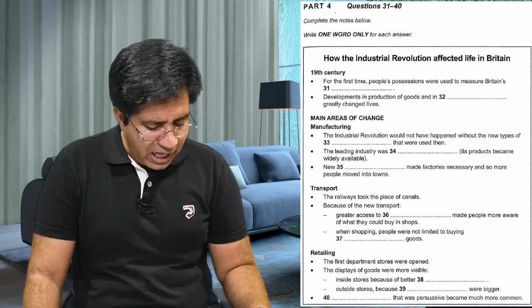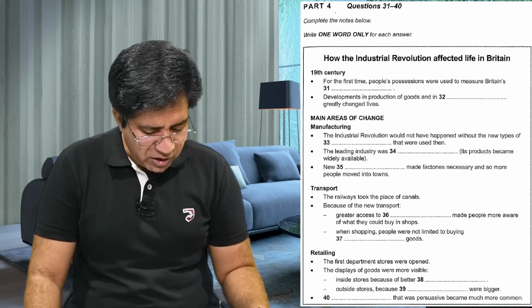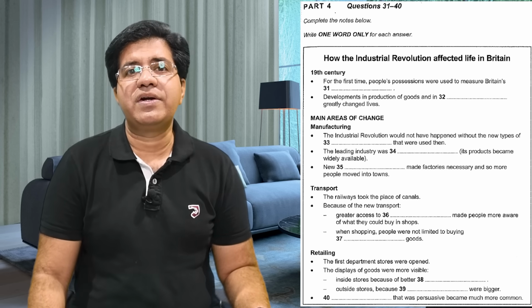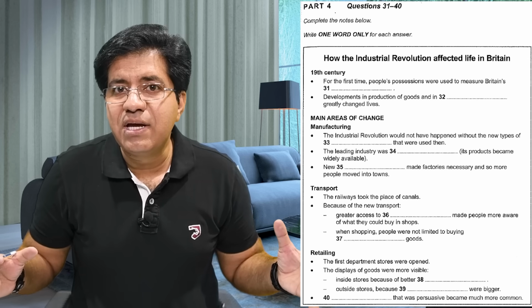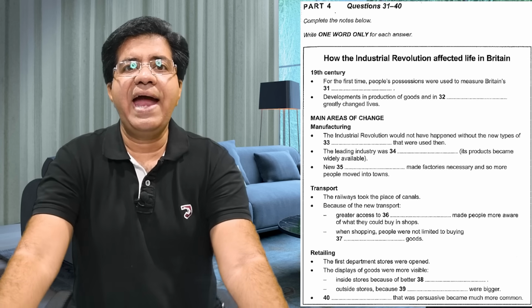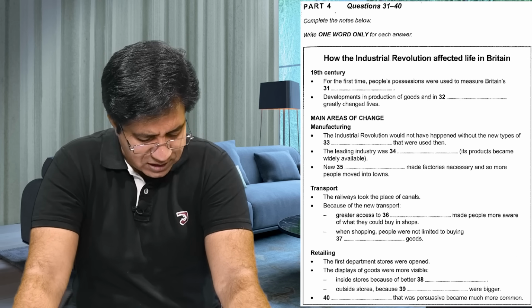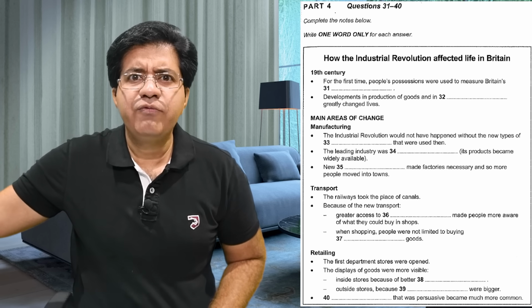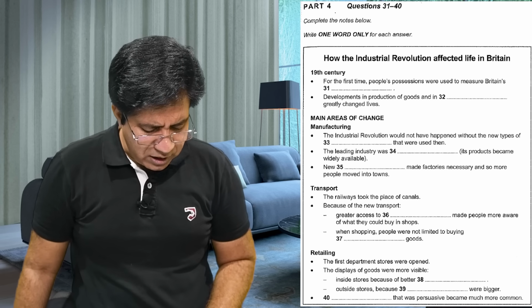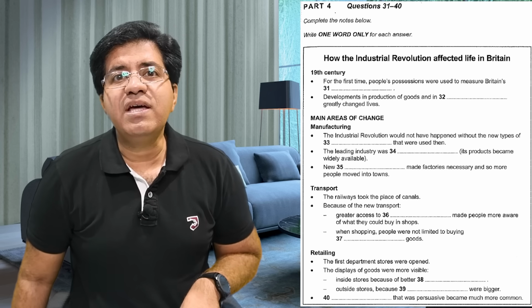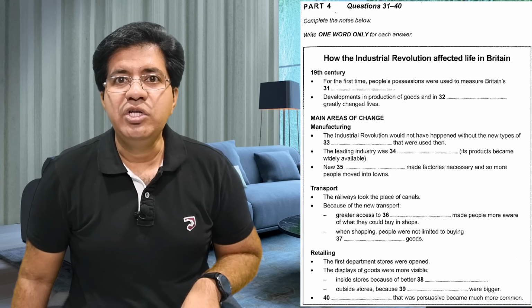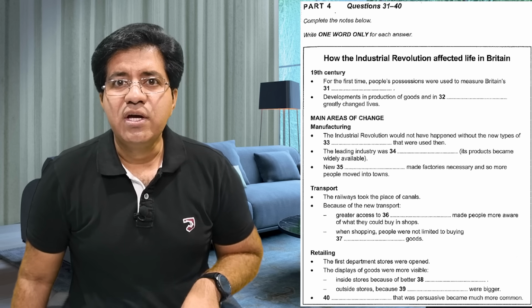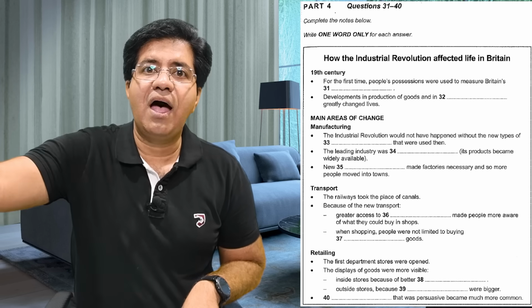Question number 39. Outside stores, because dash were bigger. Now dash were bigger means something was bigger. For example, if the answer is going to be cupboard, then they will say cupboards were bigger. They will say big sized cupboards, gigantic cupboards. Cupboards had a large size.